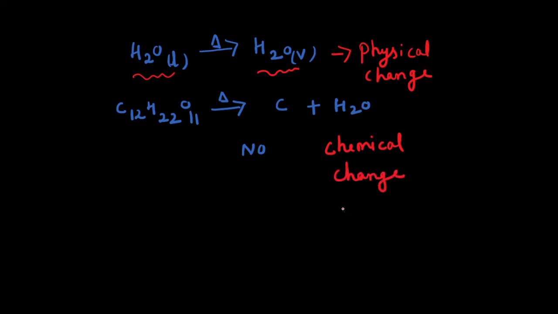This is the difference between physical and chemical change. So let's see examples of chemical reactions in our day-to-day life. We know that in our body many chemical reactions take place 24 by 7. So the best chemical reaction is respiration.